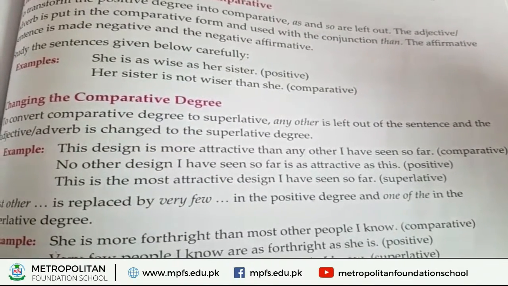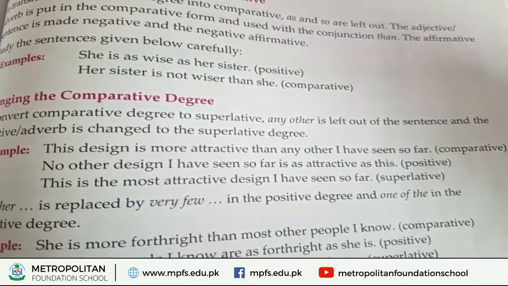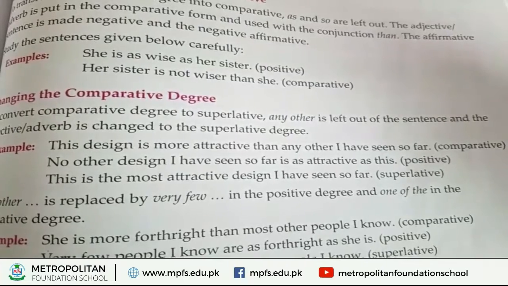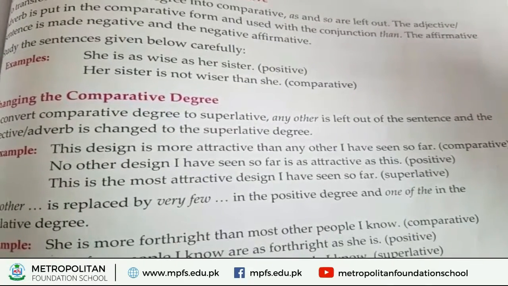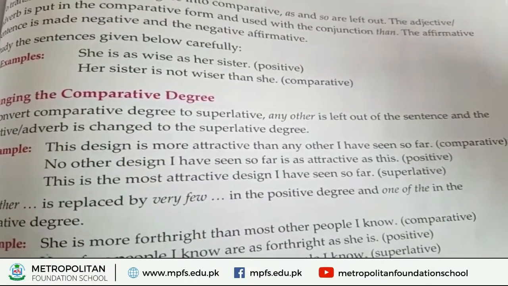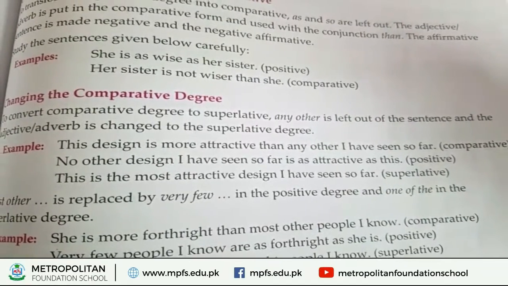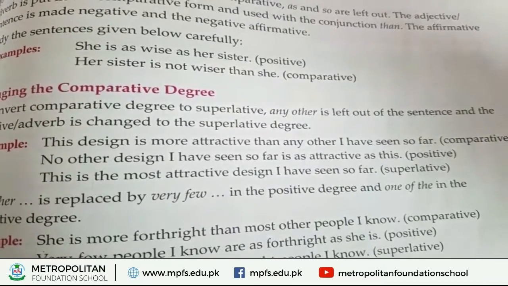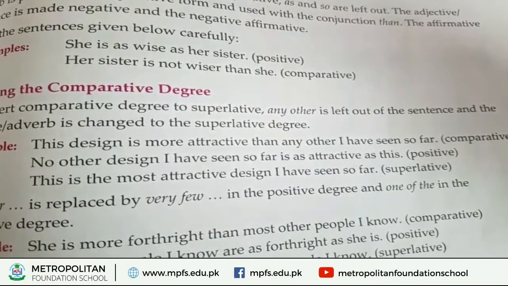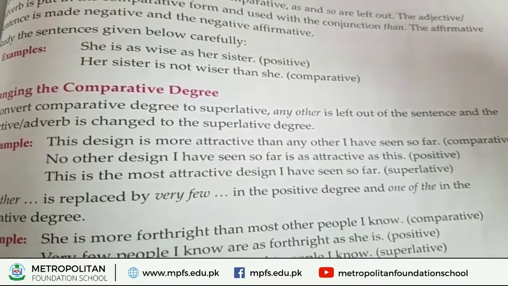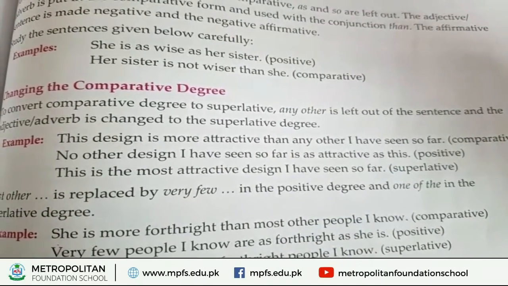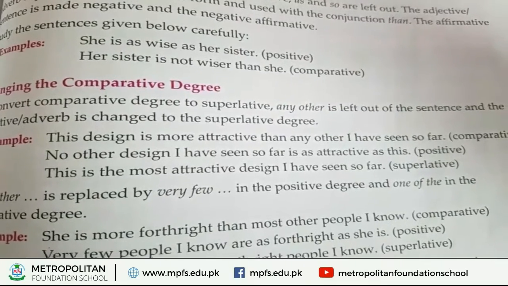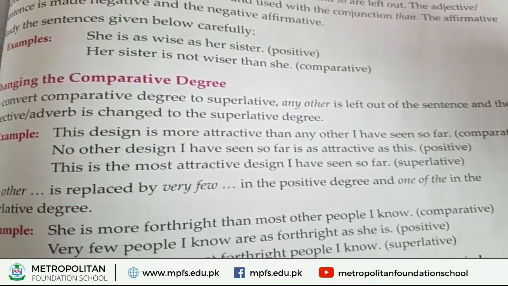It is showing the comparative. How? Because it shows so far and more attractive. The word more shows the comparative form in the sentence. No other design I have seen so far is as attractive as this. It is showing the positive because no comparative degree is shown in the sentence. So it is a simple sentence of the positive.